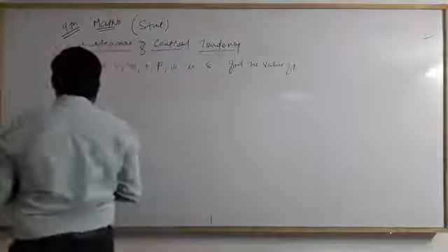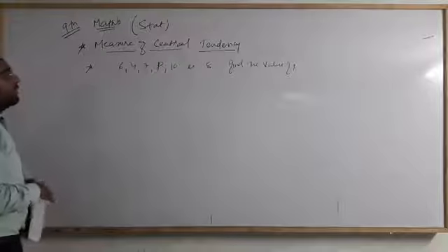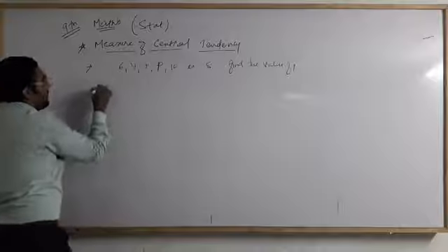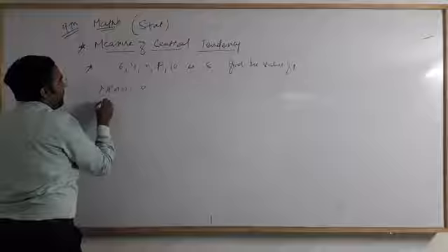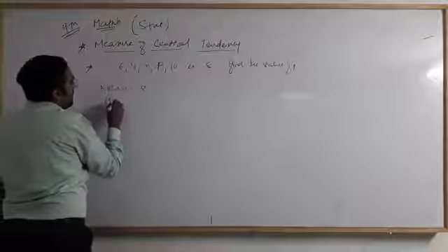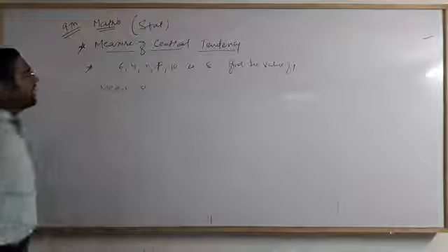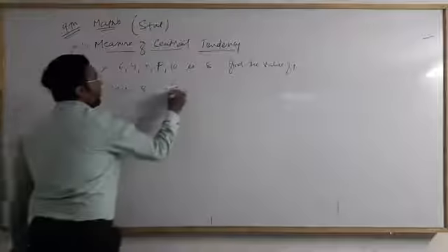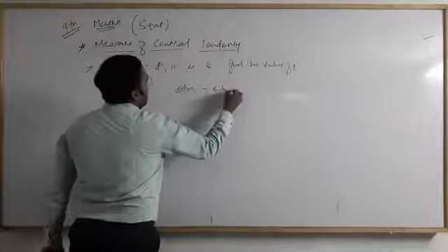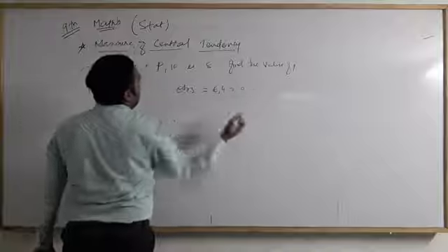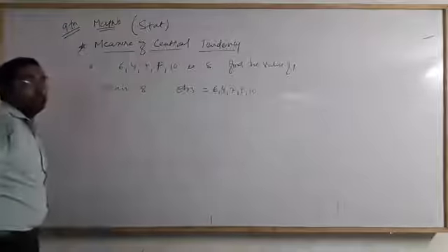For the data, in the question it is already given that my mean is 8. My observations are 6, 4, 7, p and 10. We have to find the missing value p.